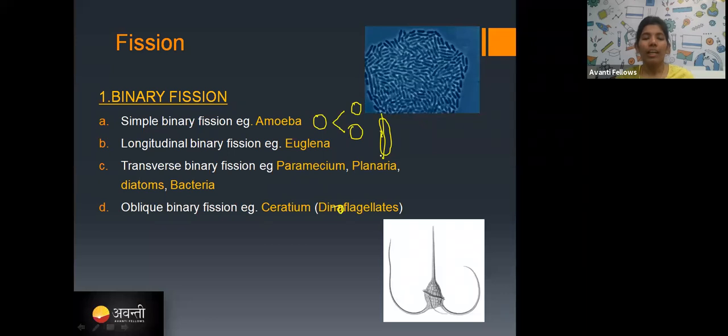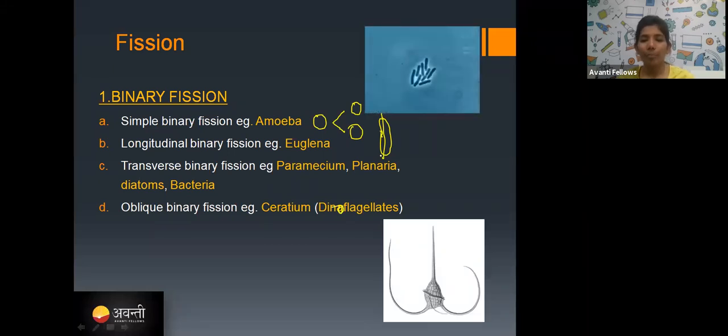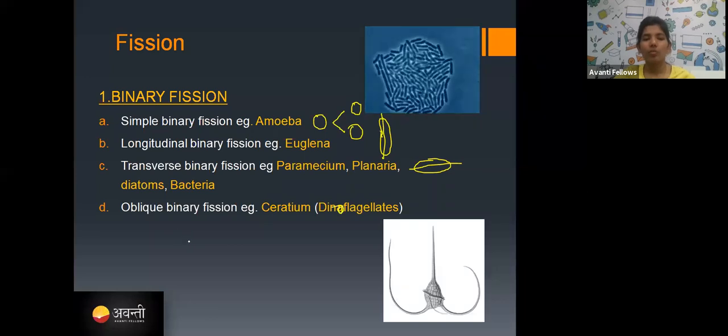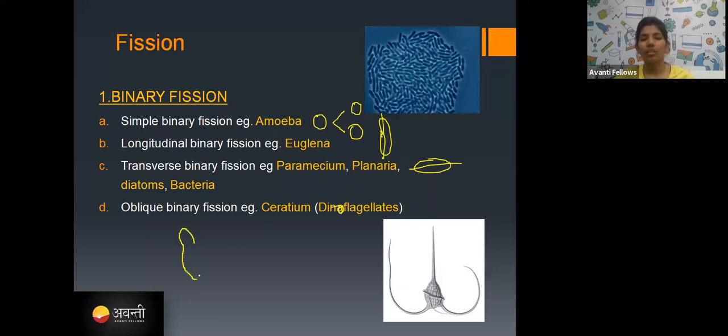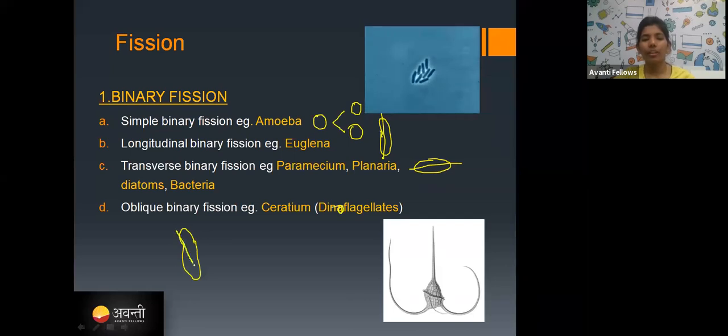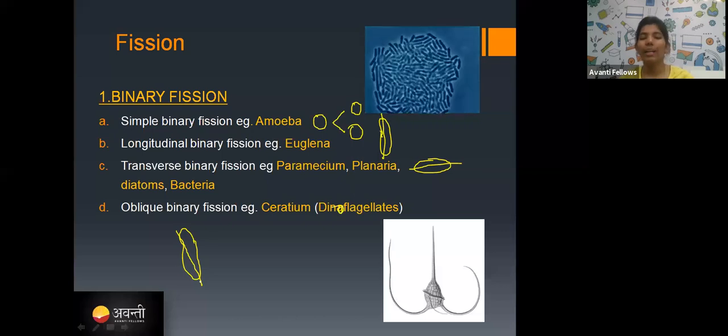Okay, and in the paramecium, planaria, diatoms and bacteria, what happens? They are in this manner, right? So they are going to divide horizontally and give you two daughter cells. This kind of binary fission is called transverse binary fission. And the last one is oblique binary fission. So the dinoflagellates, if they have a slant division, that is called oblique binary fission.